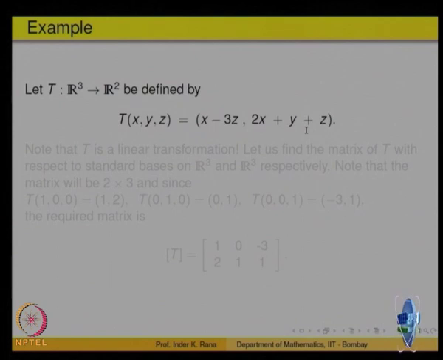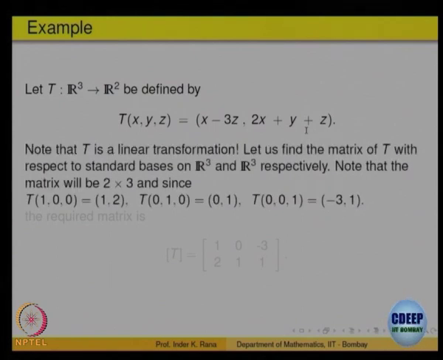Check it is linear, that is easy to check. What will be the matrix of this? The order will be 2 cross 3. I want to get the columns of that matrix. So, in the domain R3, let us fix the standard basis 1 0 0, 0 1 0, 0 0 1. Three elements are there.